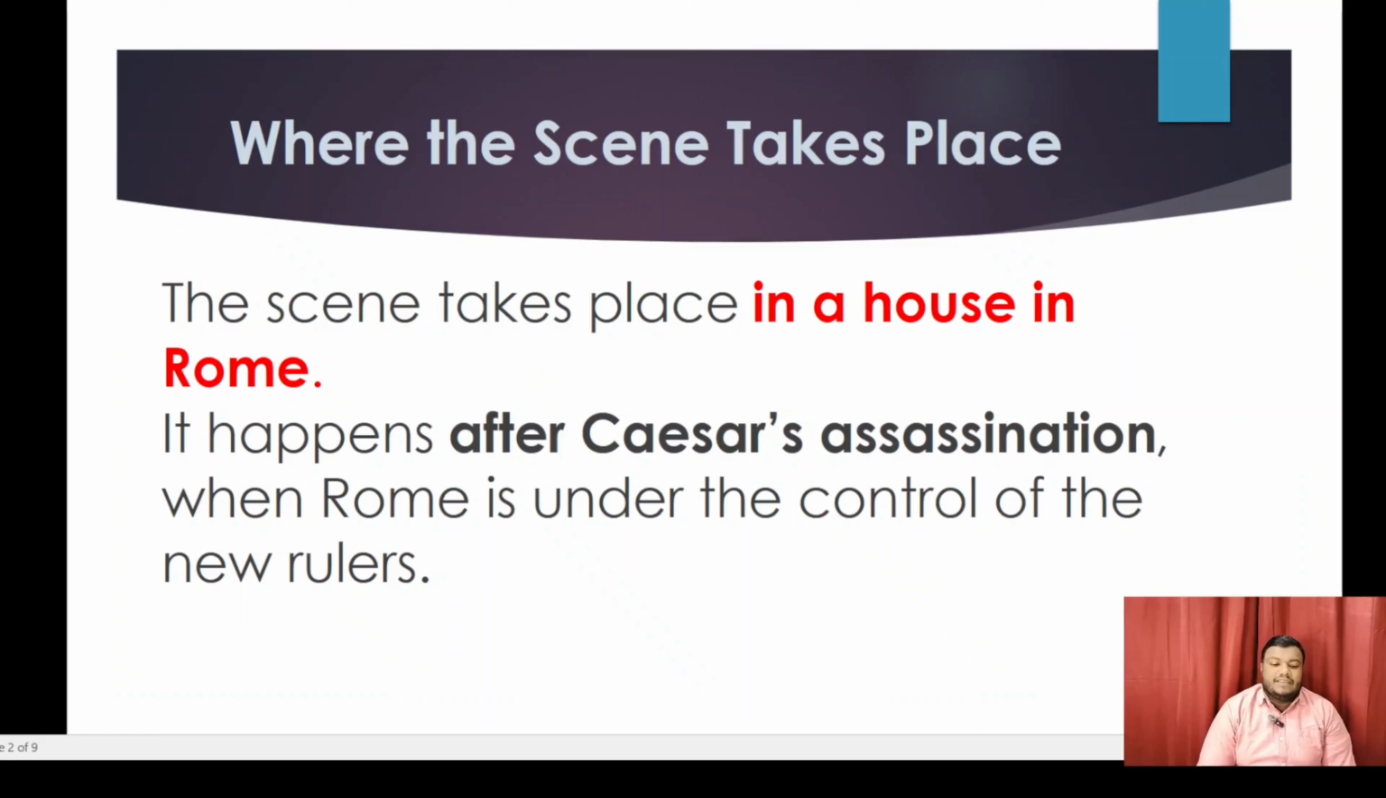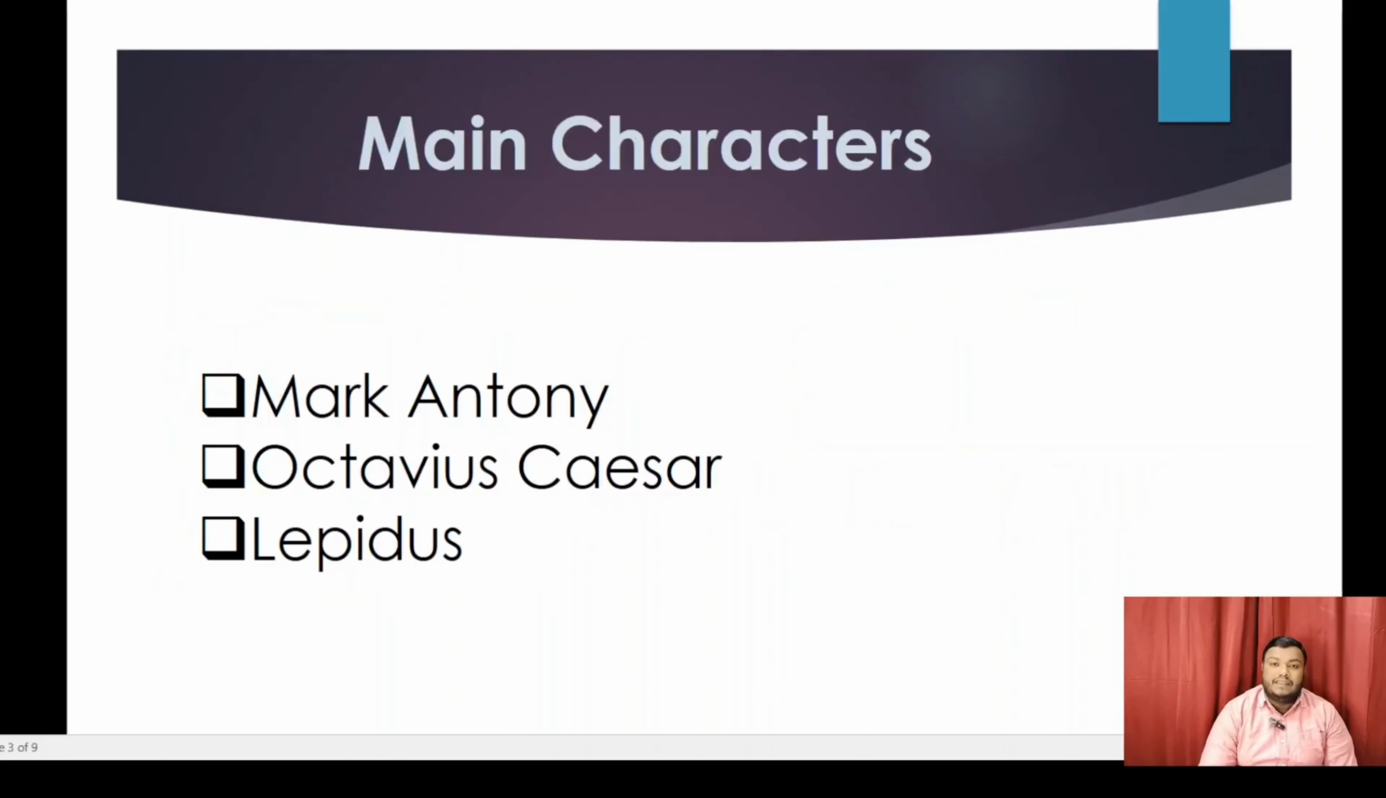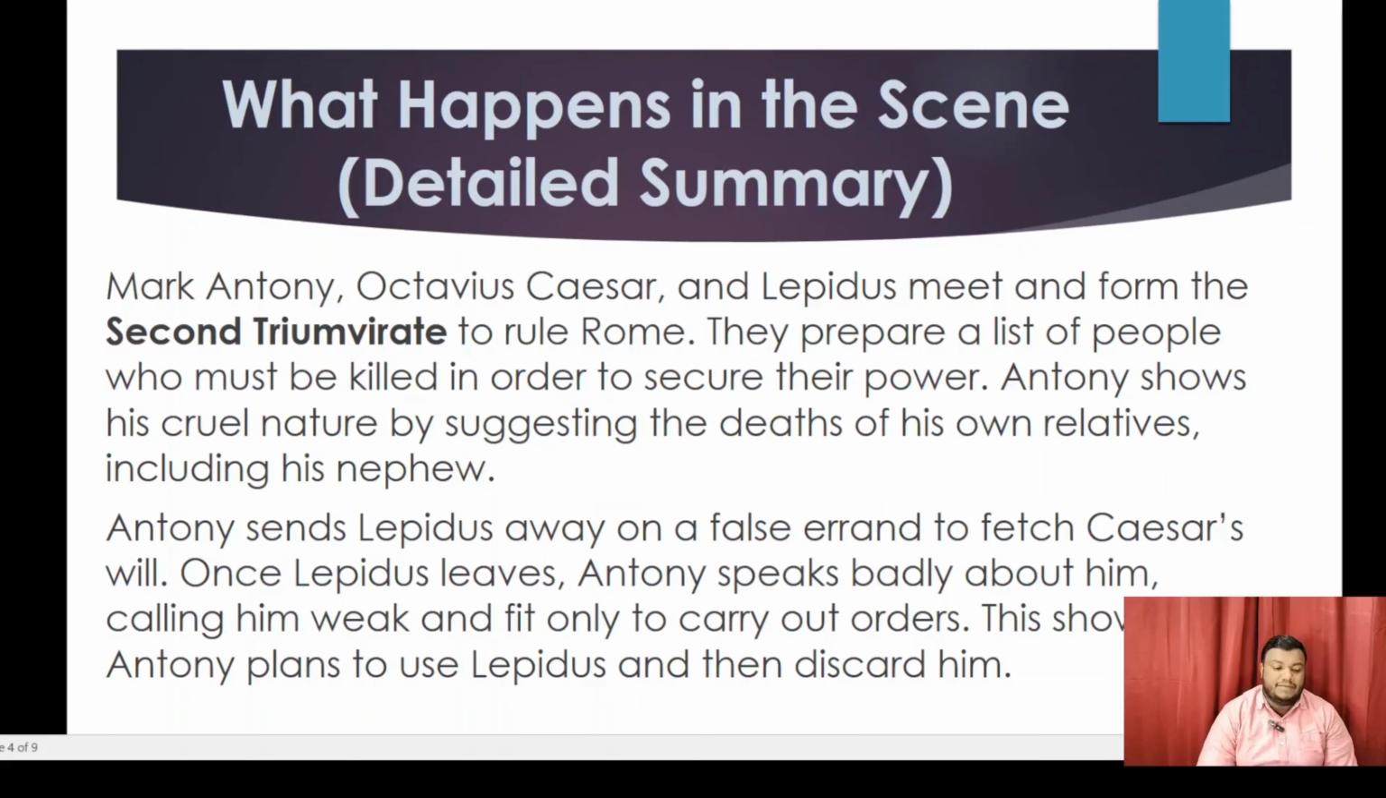First, let us discuss where the scene takes place. The scene takes place in a house in Rome. It happens after Caesar's assassination when Rome is under the control of new rulers. The main characters of the scene are Mark Antony, Octavius Caesar, and Lepidus.